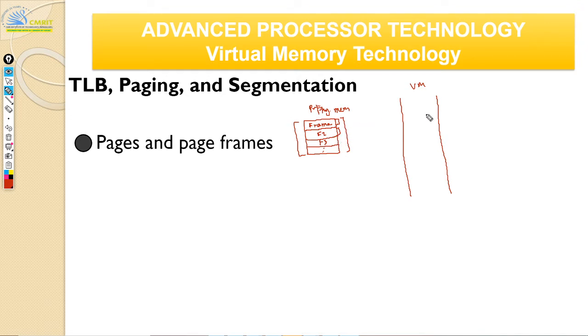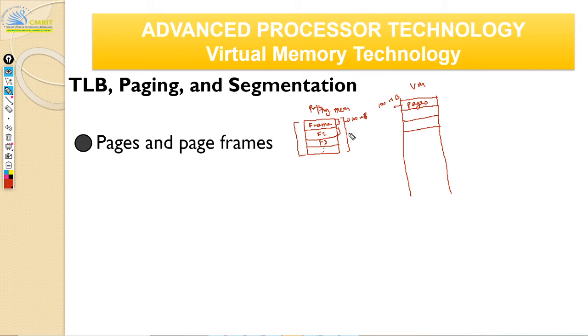Similarly, on the virtual memory, you will divide the entire virtual memory into fixed size blocks again. But here you don't call them frames, you call them pages. That's all. Otherwise, they are the same. So the size is also going to be the same. If this is 100 kilobytes, your page size is also going to be 100 kilobytes. So it's just a mapping of your page to your frame. That's what paging means.